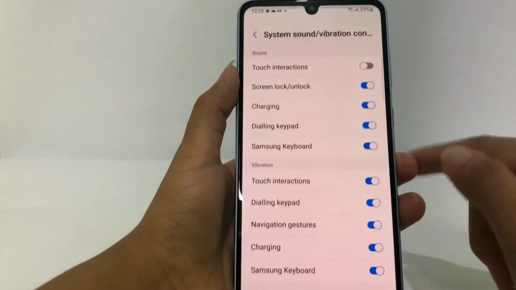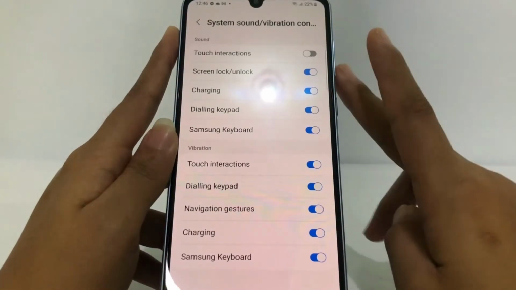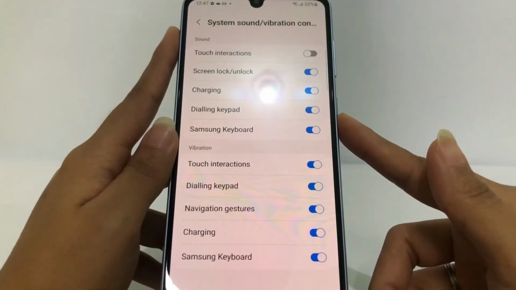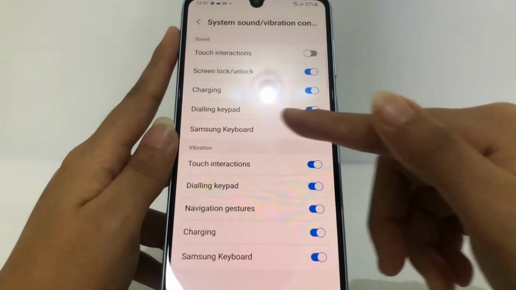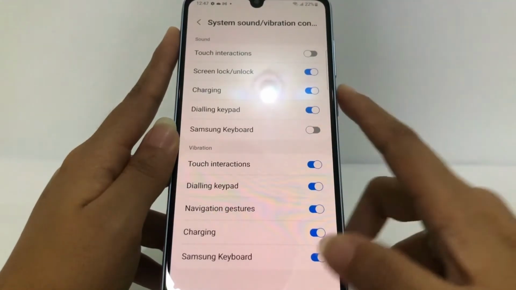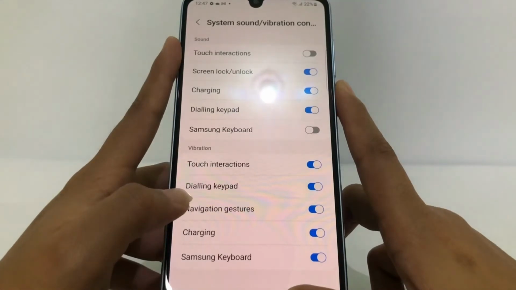I'm gonna open mine. And now you will see two options, which is sound and vibration. If you want to turn off the sound, you just have to tap the Samsung keyboard in the sound option right here. I'm gonna tap on it. And yeah, it's done. So yeah guys, that's it.